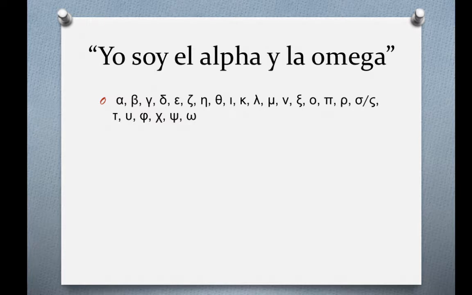And then we're down at the second line here, tau, looks like our T. Upsilon, that looks like and sounds like our U. And then we've got a new letter, kind of a fun one to look at and write, phi. This is, again, like the F sound, phi. Next comes the chi, C-H-I, chi. It looks like our X, but it has more of a CH sound.